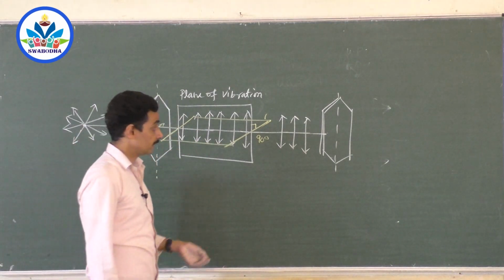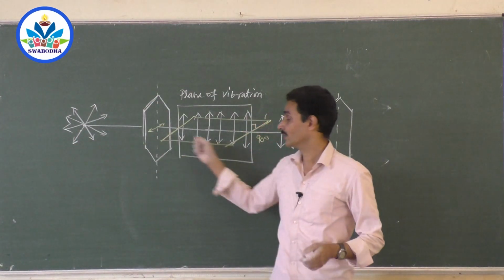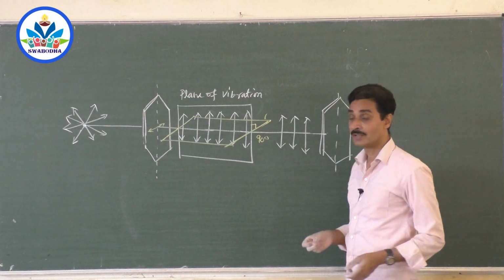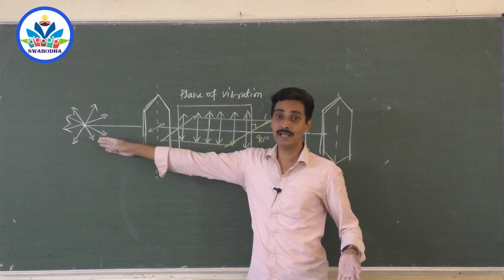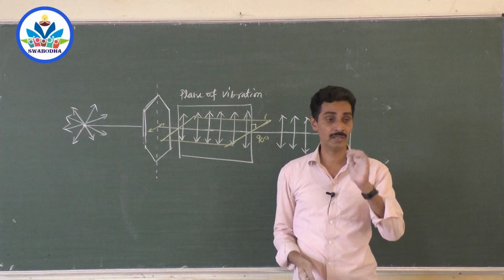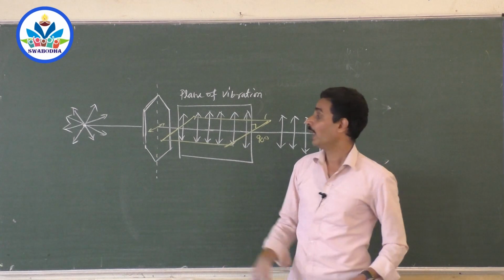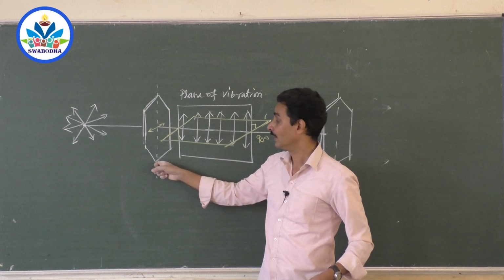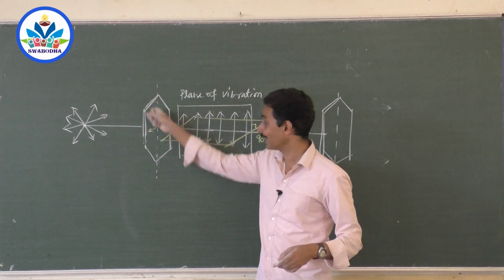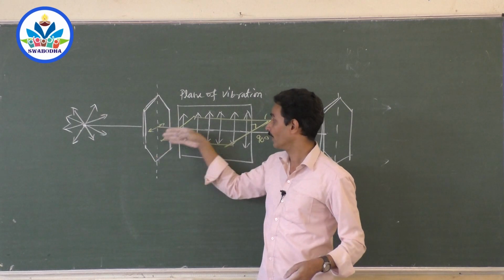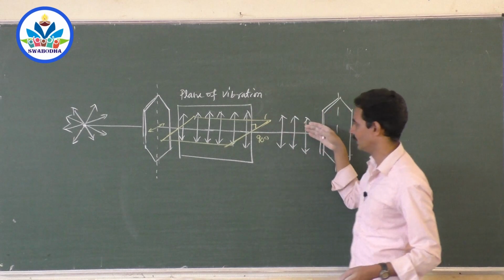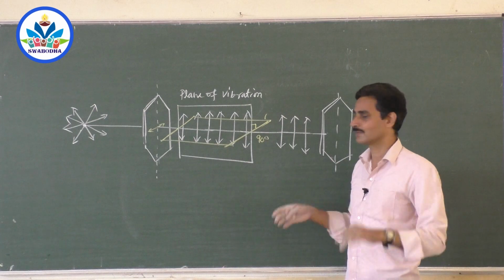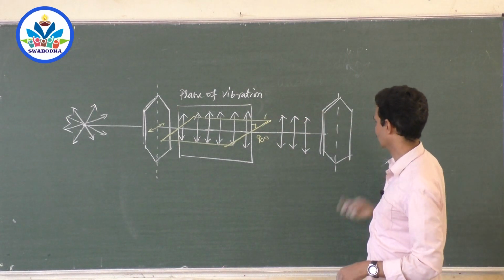Now what happens? The vibrations allowed by this first polarizer are like this. Can they pass through this? Initially when the light was incident, it contained all the vibrations, in all the axes and all the planes, and that was called unpolarized light. The pass axis of this crystal is like this, which allows these vibrations to pass through and come out. They are the electric field directions, and the electric field has passed through and come out.